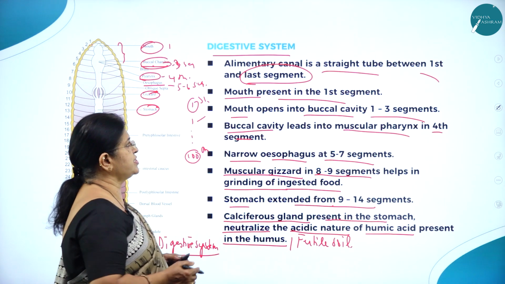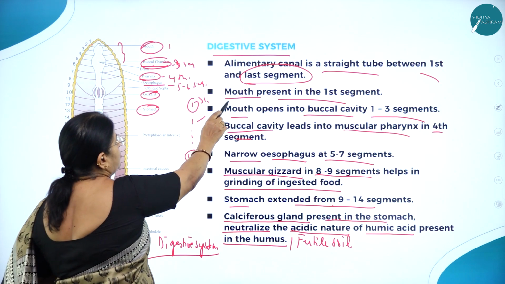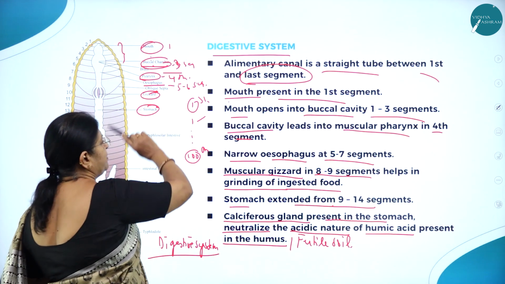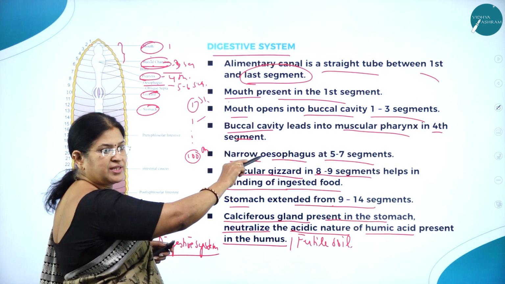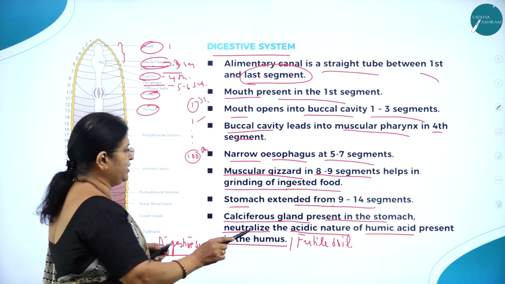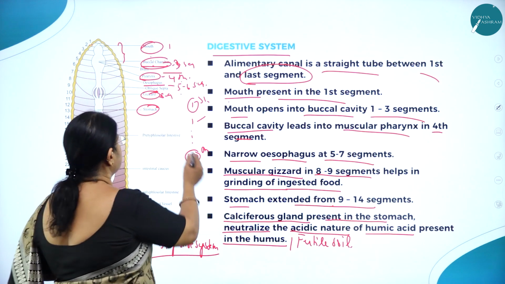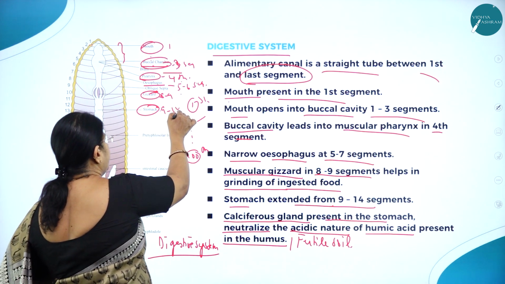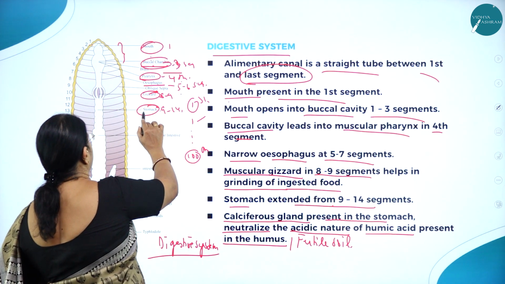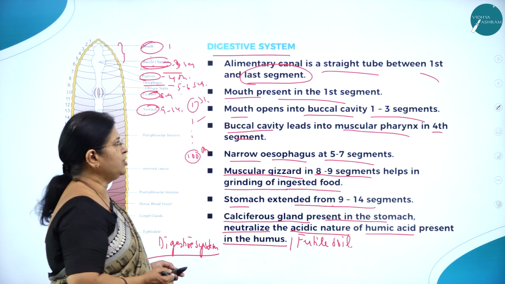So the digestive system, the alimentary canal, is a straight tube extending between the first and last segment, and the mouth is present in the first segment and opens into the buccal cavity in the first to 3rd segment. Then the buccal cavity leads into the muscular pharynx in the 4th segment, and the narrow esophagus in the 5th to 6th segment. Then there is one very important organ called the gizzard in the 8th to 9th segment. Then the stomach extends between the 9th to 14th segment, and there are specialized glands called calciferous glands present in the stomach to neutralize the acidic nature of the humic acid present in the humus.